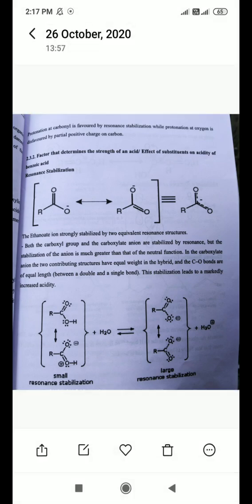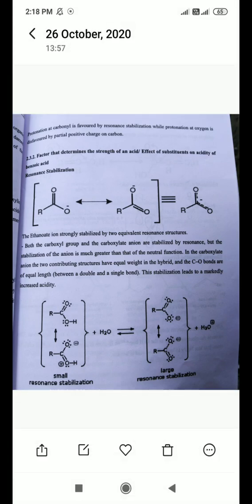Okay, now just look at the screen here. They have mentioned small resonance stabilization and larger resonance stabilization. In the small resonance stabilization, the hydrogen atom of the acidic group COOH is involved, whereas in the large resonance stabilization, the H plus ion is protonated, or rather removed.